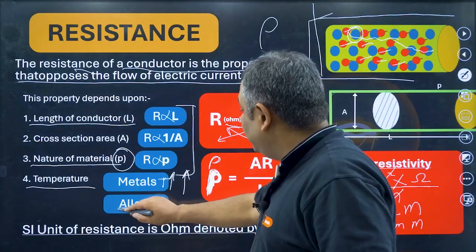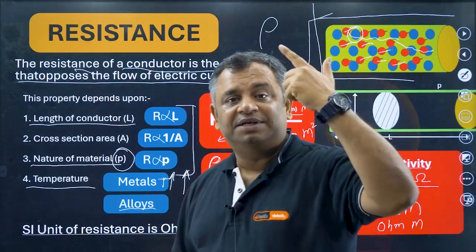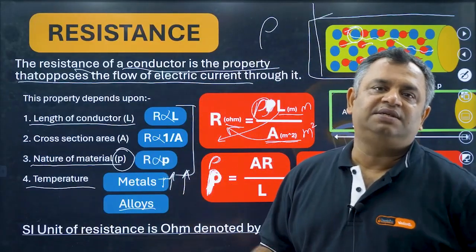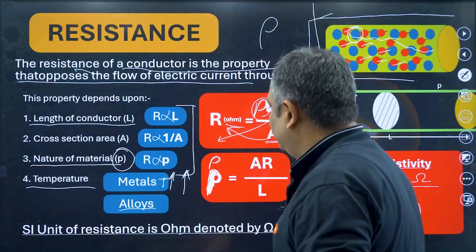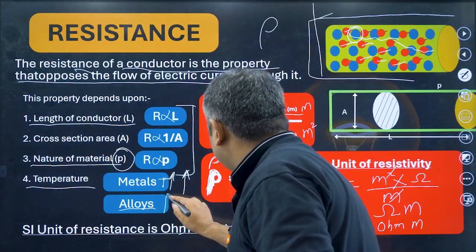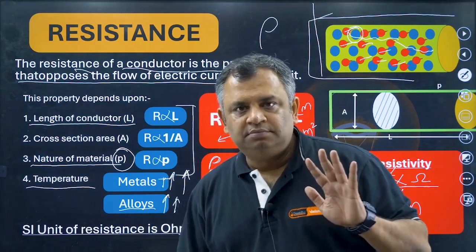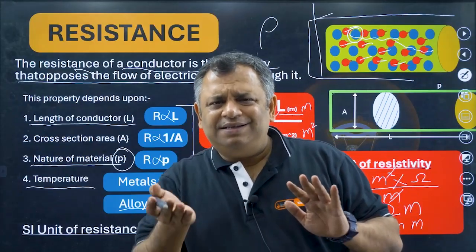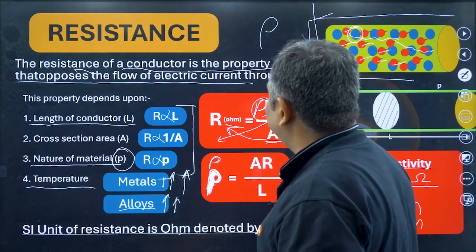Next thing is, if it is an alloy, you must have read about alloys in chemistry. Let us say an alloy which is used in electrical circuits, nichrome, nickel and chromium. You mix nickel and chromium, you get an alloy. So if you increase the temperature of alloys, the resistance will increase, but not that much. In metal it will increase, in alloy it will increase a little bit. Okay, so that's what it is about resistance.